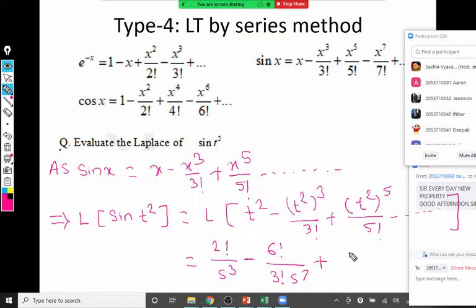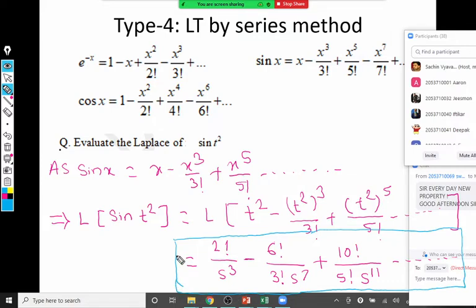Next term is 10 factorial upon that 5 factorial as it is, and s raised to 11, and minus so on. That is the answer. So the final answer is here. You can highlight it. This is the Laplace of the required function, the Laplace of sine of t square. That's all. Any doubt? No doubt.